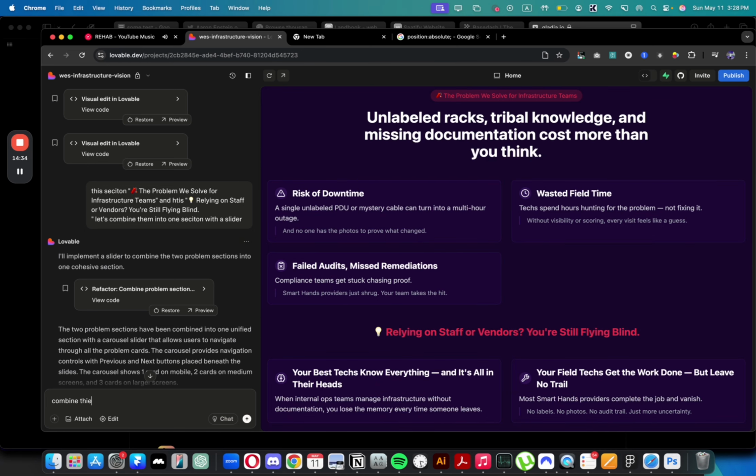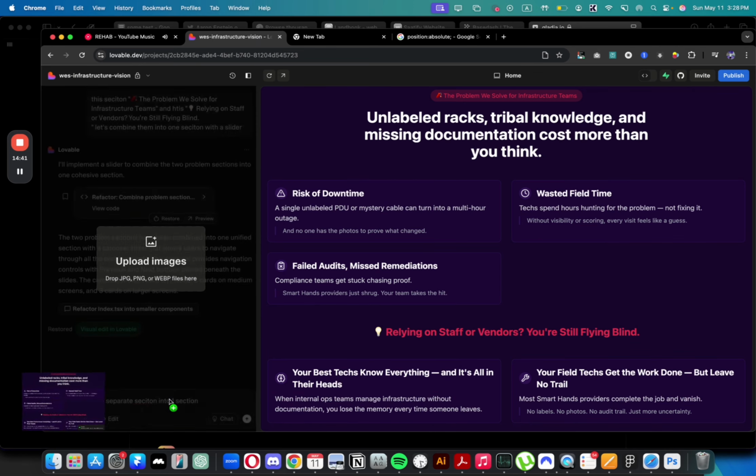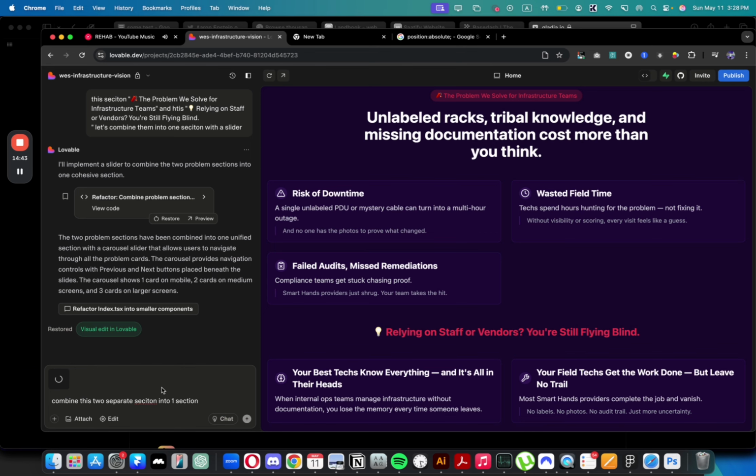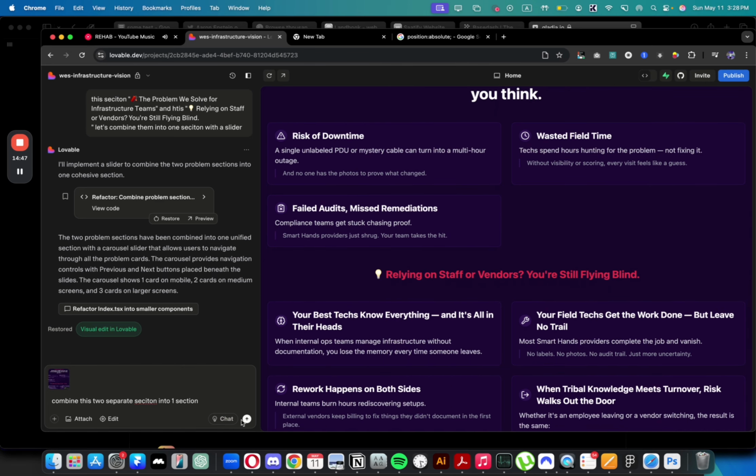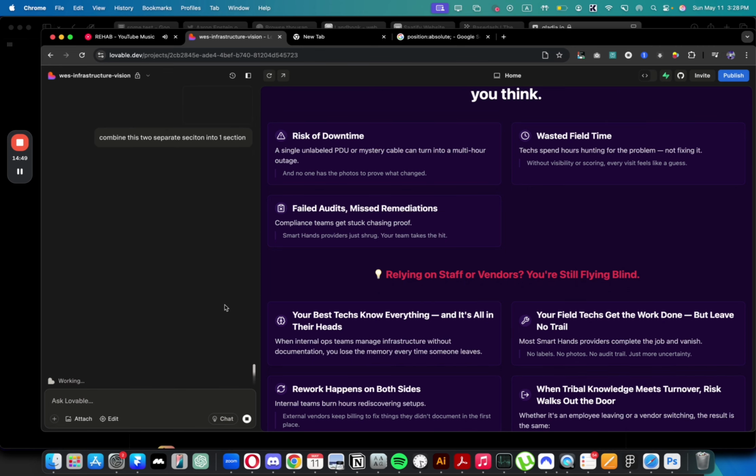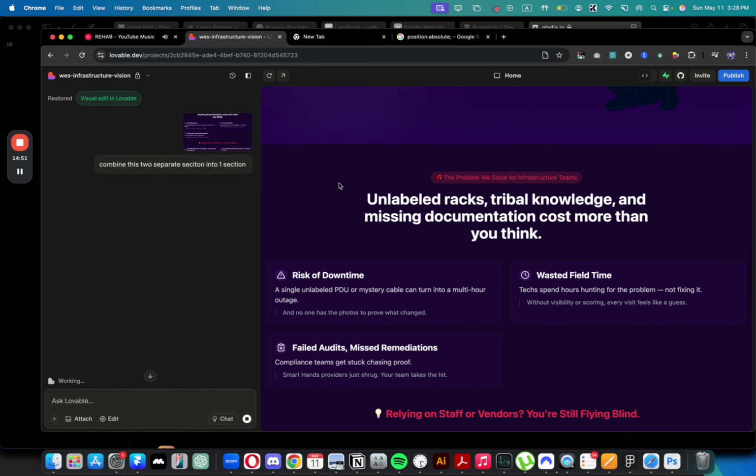Combine these two separate sections into one section. I think this would be better. It will try to do something much better than the slider. Maybe it has more ideas than I do. So I'm just going to do that and see what it does.